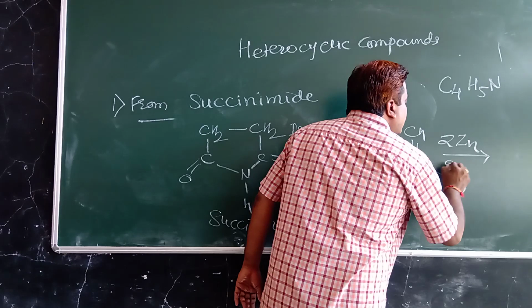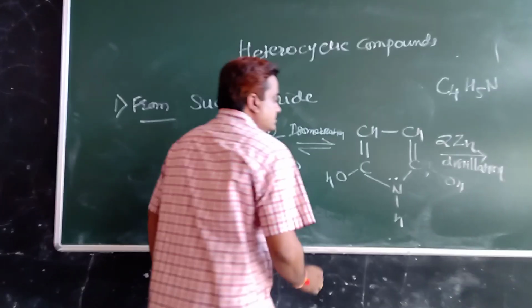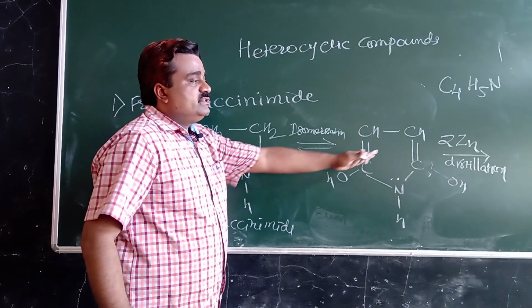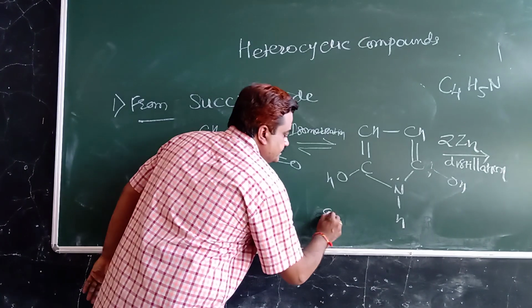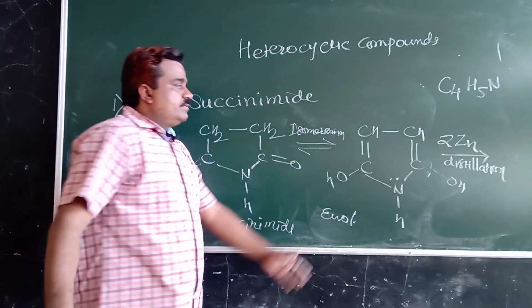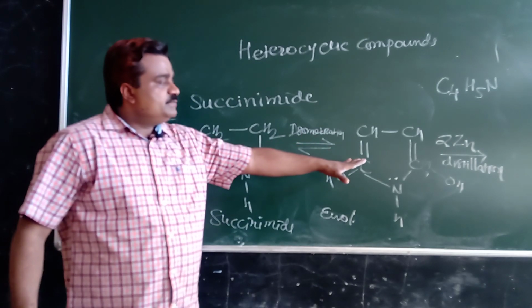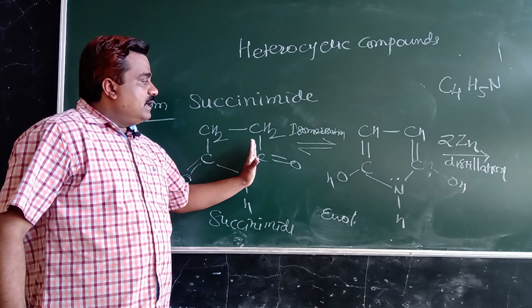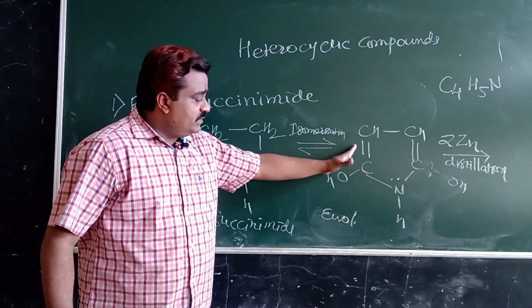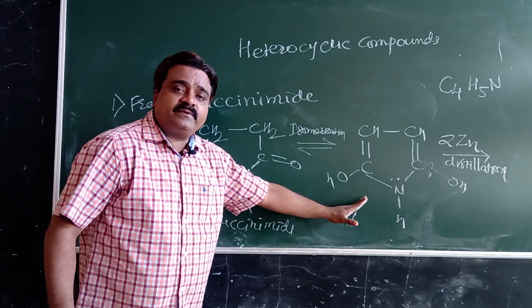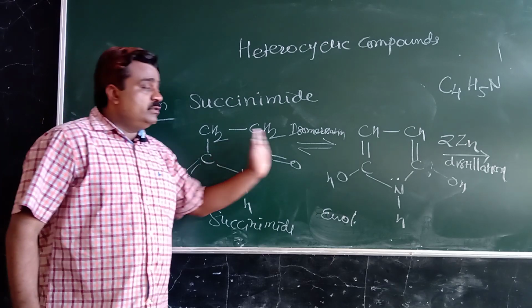After distillation, that yields a pyrrole. Means when isomerization occurs, there will be a conversion of enol form of succinimide to keto form and keto form to enol form.